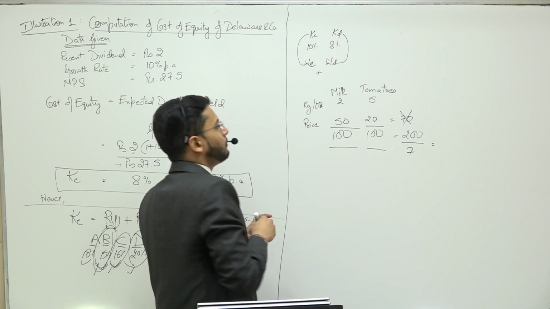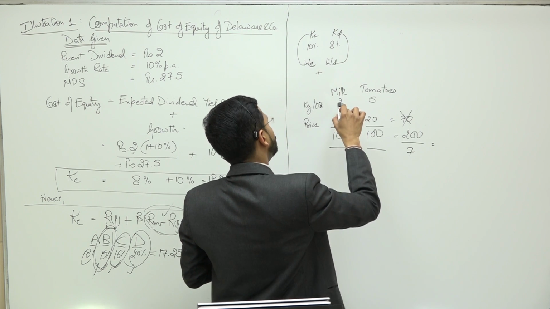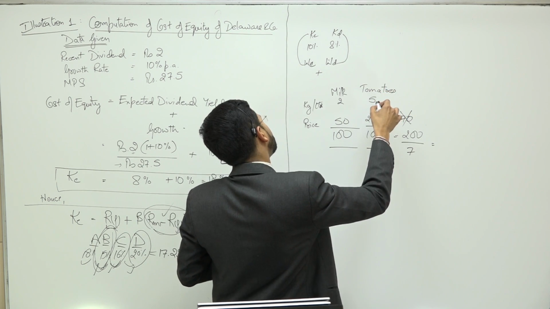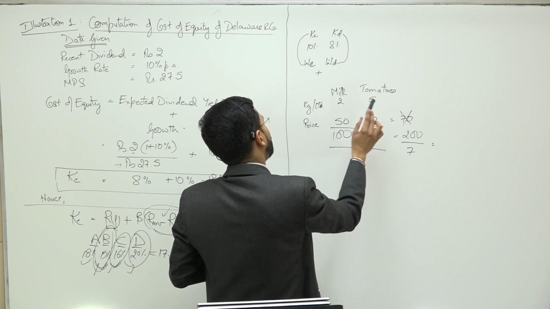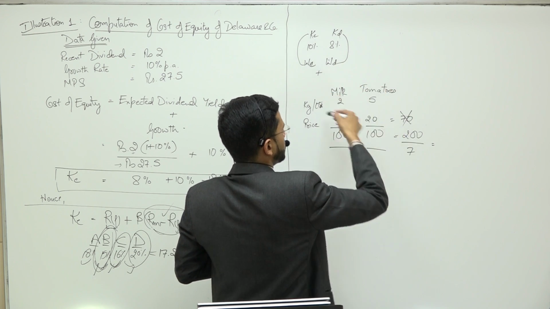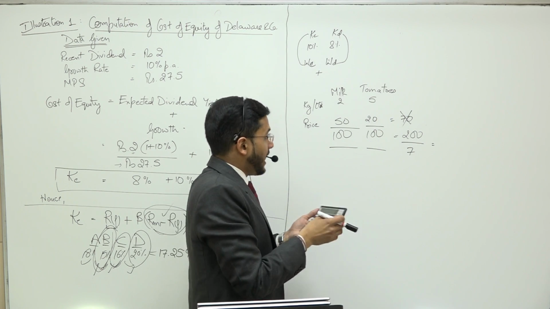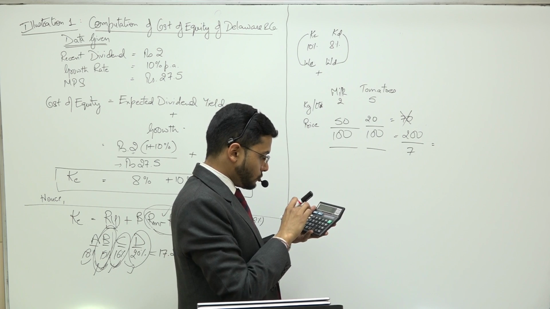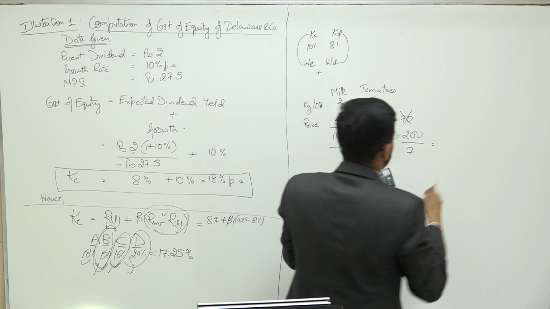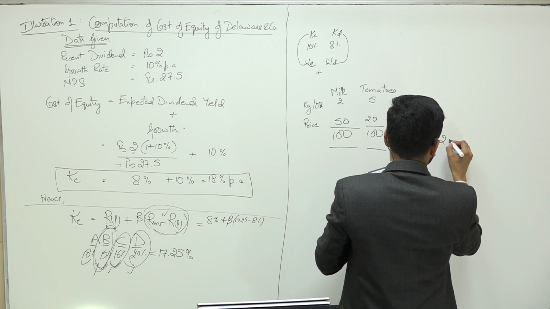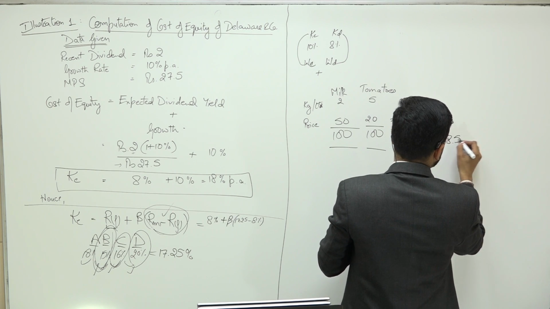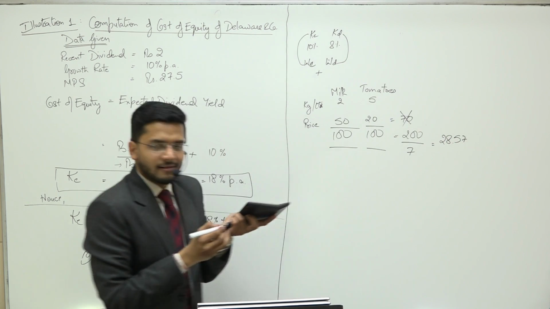In total, you had bought how much of milk? 2 liters. How much of tomatoes? 5 kgs. So total you bought 7 kgs of ration in your home, and you had paid 200 for it. So 200 divided by 7 comes out to 28.57.